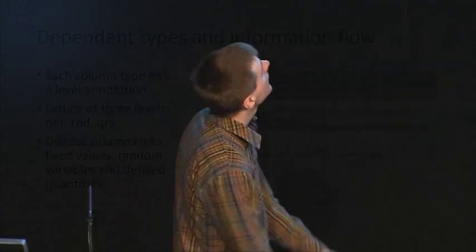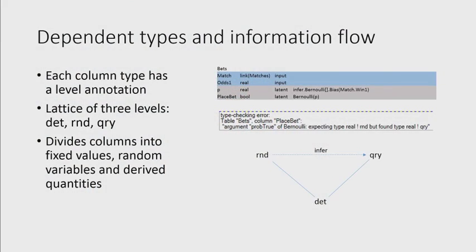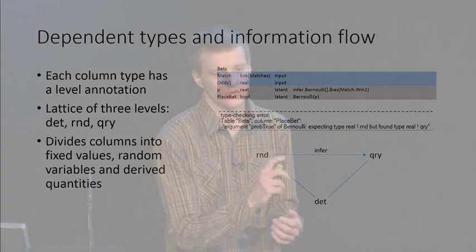So because the types are checked statically, users can discover some basic errors without actually having to run lengthy inference, and that saves time on debugging and allows some common mistakes to be spotted earlier in the development process. So moving on to the lattice of levels, as mentioned before, this new version of Tabular introduces the query operator, which allows for the infer operator, which allows for pseudo-deterministic quantities to be deduced from